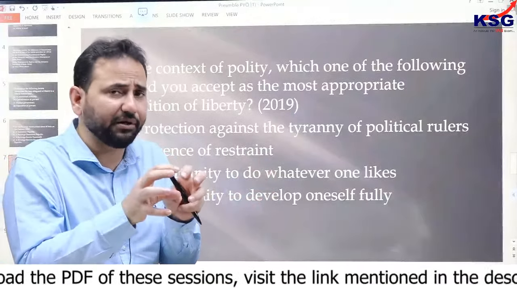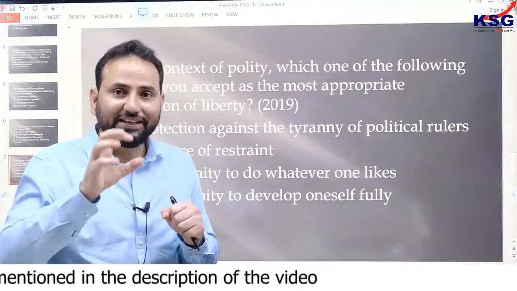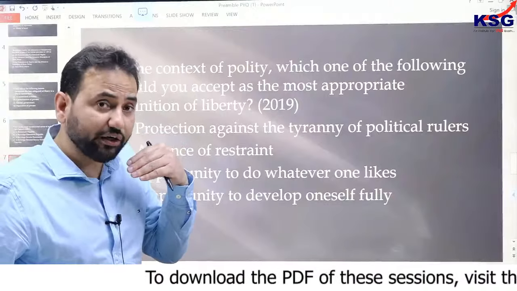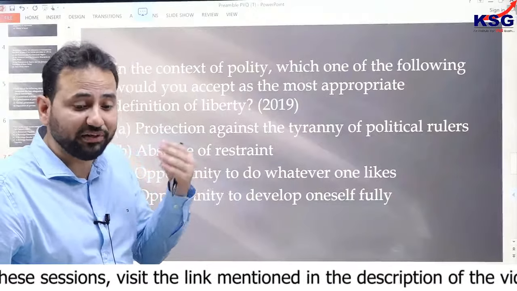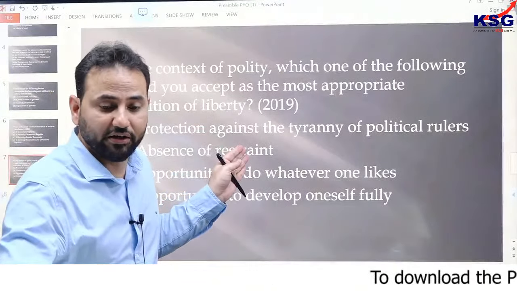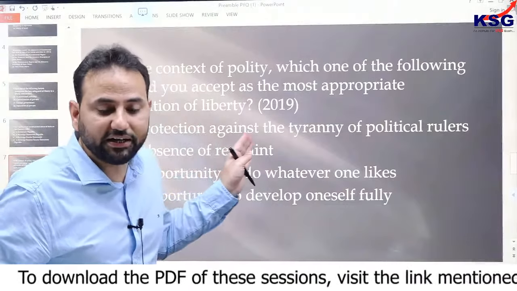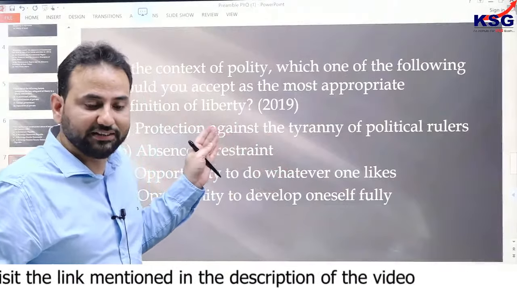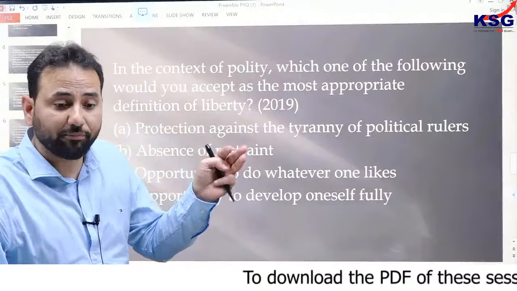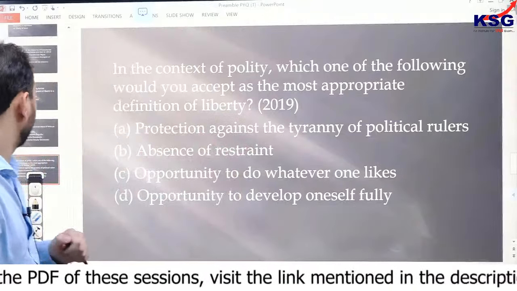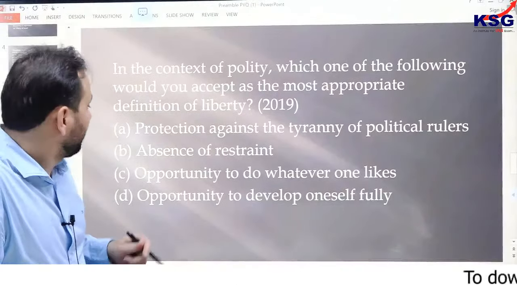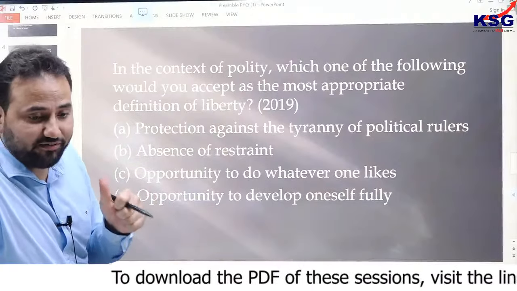Some of the terms are very simple, like the concept of liberty, like the concept of constitutionalism, but you will see that on a regular basis, UPSC has been asking questions from these sections. So when we are going through these concepts, we have to understand them very clearly, as they are being asked again and again in examinations. When you go through terms like liberty, you have to understand them from every dimension. Just see this question again. Protection against the tyranny of political rulers doesn't look very satisfying. Absence of restraint, yes, this looks correct.